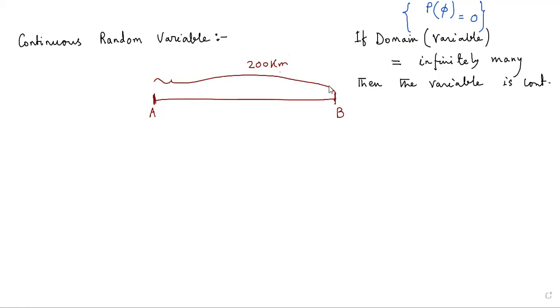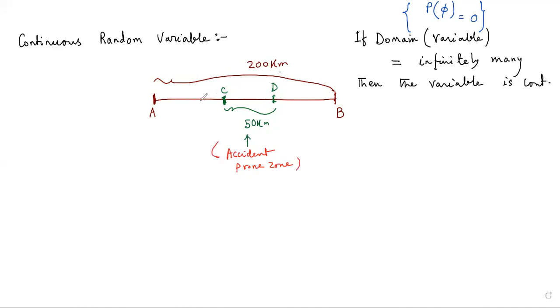And also, we consider that in this particular stretch of road, there is a section which has a distance of say 100 kilometer, or say 50 kilometer, which I'm marking as CD, with starting point C and end point D. This particular stretch CD, which is a sub-interval of the interval AB, is accident prone. It's the accident prone zone.